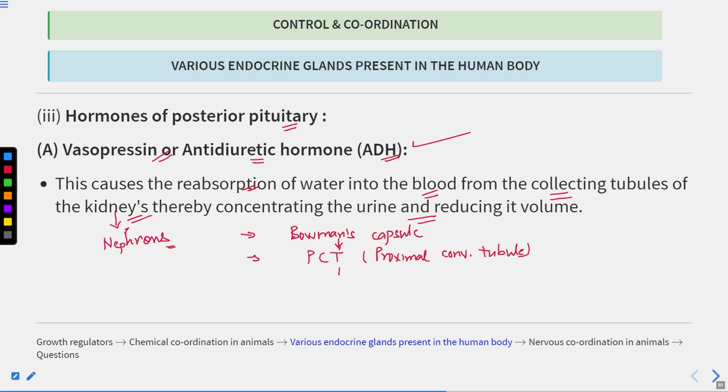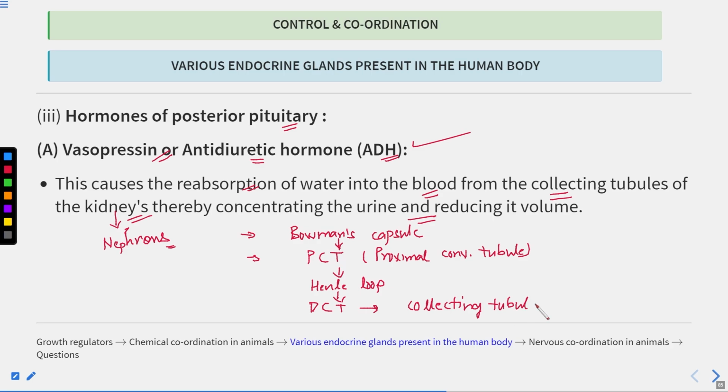Then the proximal convoluted tubule leads into Henle's loop, also known as the loop of Henle. Then we have the distal convoluted tubule, and the distal convoluted tubule leads to the collecting tubules.